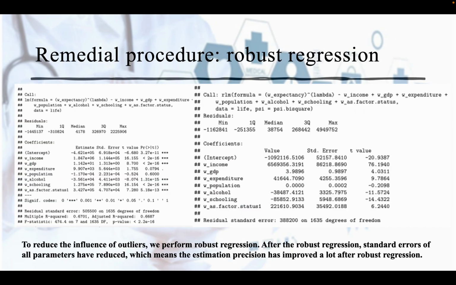To reduce the influence of the outliers, we performed robust regression. After the robust regression, standard errors of all parameters have reduced a lot, which means that the estimation precision has improved a lot after robust regression.